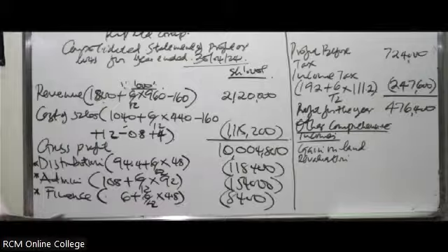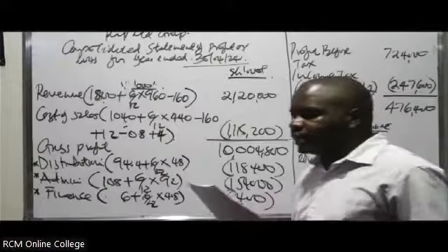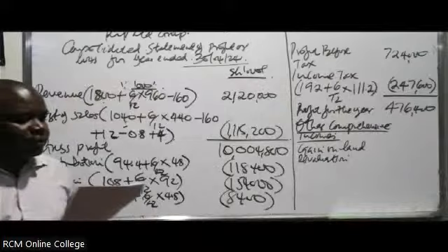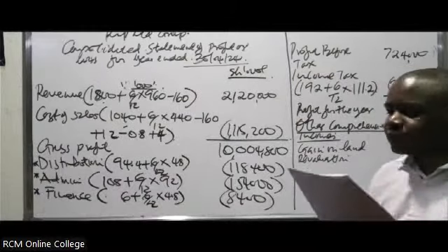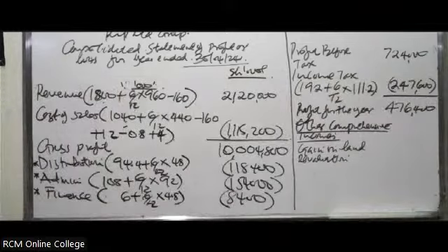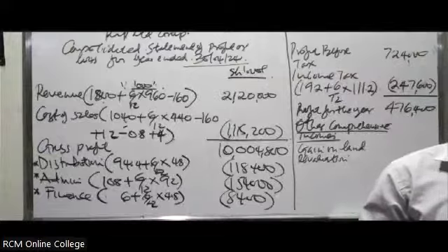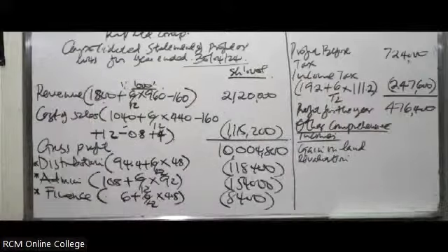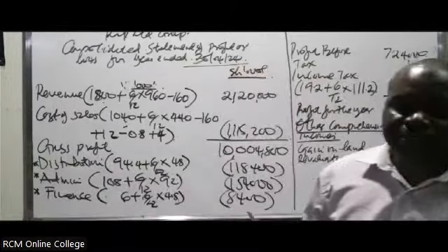So let's just go through it very keenly. Note number 2, it says, KIP Limited follows a policy of revaluing land to market value at the end of each and every reporting period. Lima Limited had previously measured its land at historical cost before being acquired. Since acquisition, you need to underline that statement. Since acquisition, Lima Limited land increased by 4 million in value, which it has recorded in its financial statements. And remember when you are reading the question, I told you that is the amount that has actually been shown in the statement of income for Lima Limited.